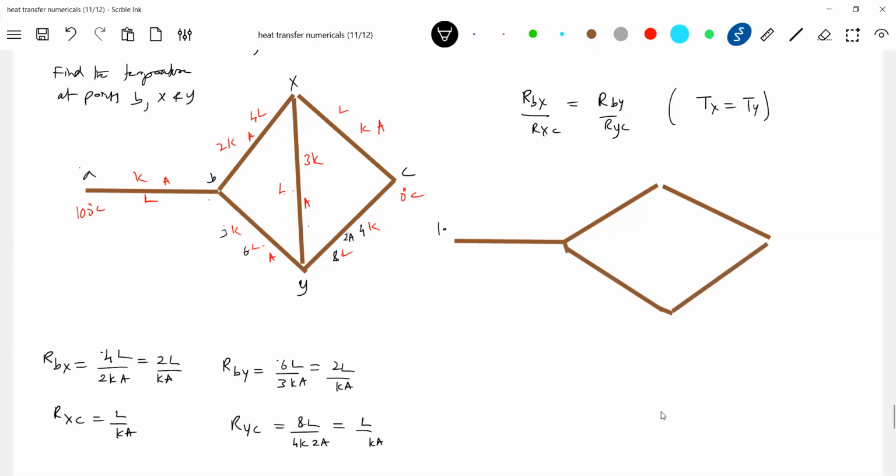Now this is 100, this is 0. Let me call L by Ka as R. So how much will it become? 2R, 2R and R. So this resistance will be 2R, R, this is R, this is 2R and this is R. Am I right? Whatever heat current you send, a part of heat will branch here and the remaining will branch here.